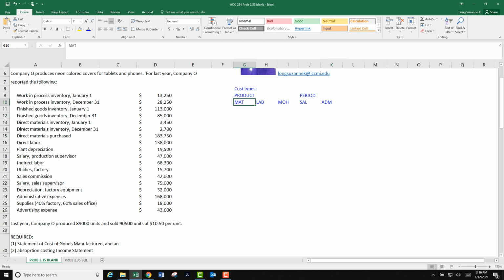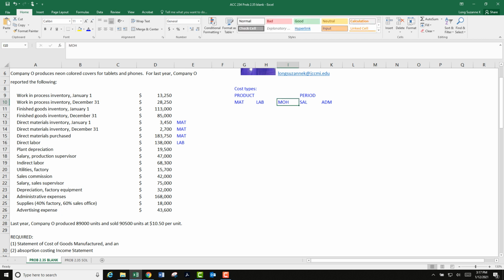So we've got cost types. Let's see what we could see here. Here's materials. So this is definitely materials purchased. And we also need the beginning and the ending to work out our direct materials costs. So those are all materials related. This one right here, and that's all it's going to be, it's just going to be one, is for labor.